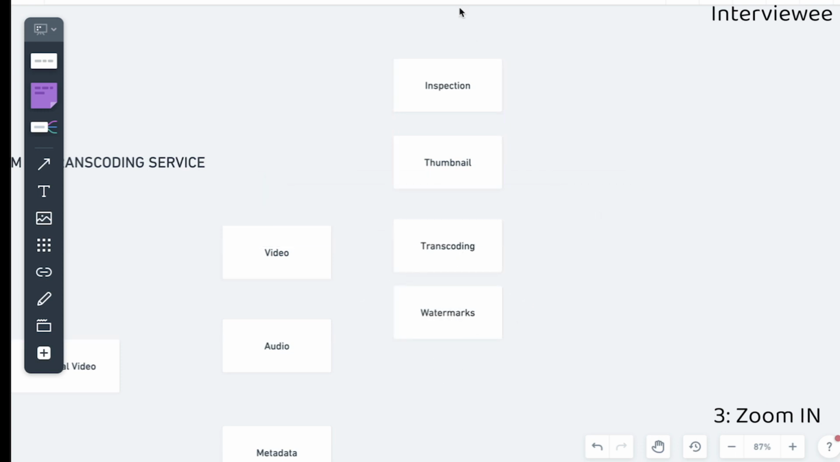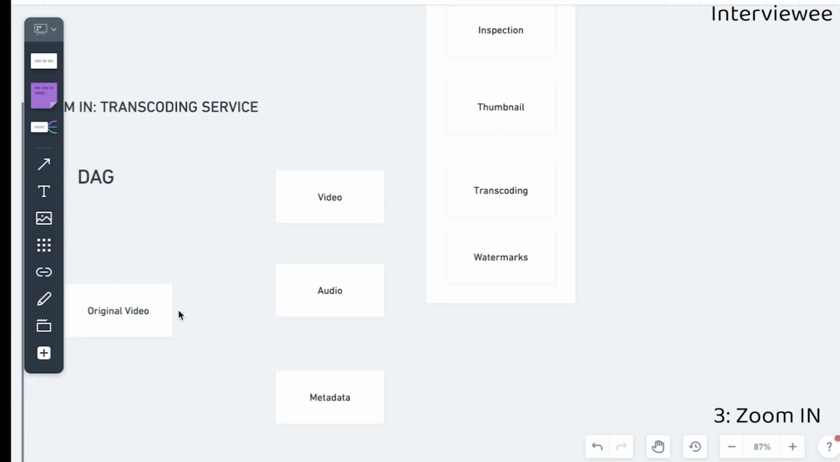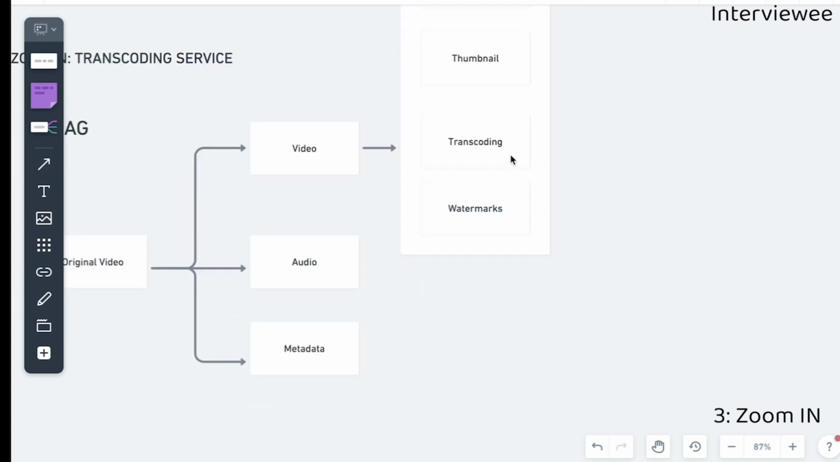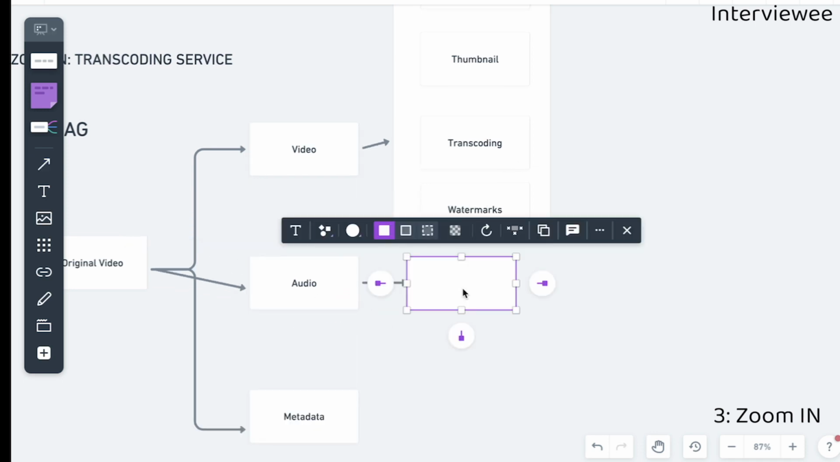All these tasks can be run in parallel, so basically we can have a container like this and we can start connecting our graph. So it's going to be something like this, and on video we can run all these tasks in parallel. Actually, the most important one is the transcoding service, where we are going to improve the video quality, applying different codecs and also video compression.